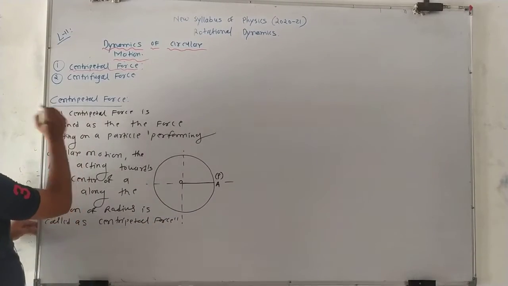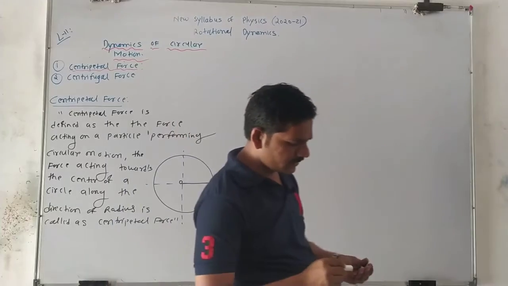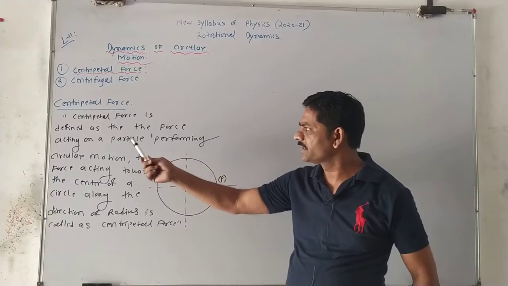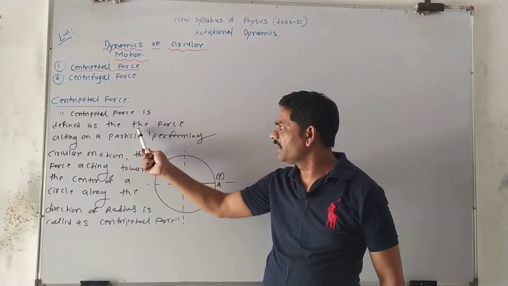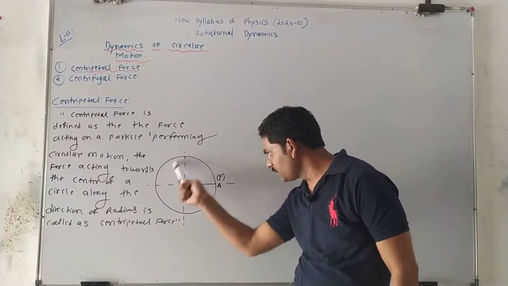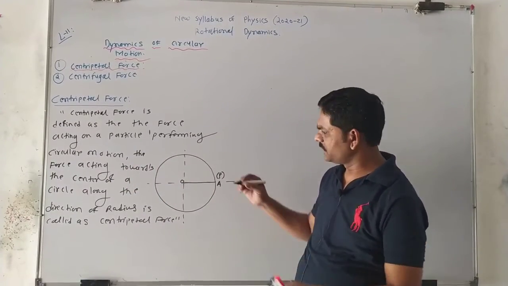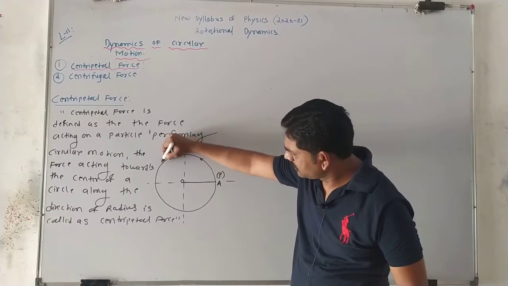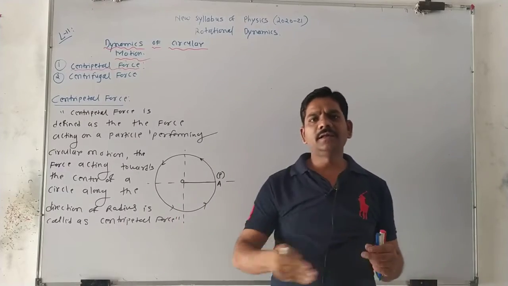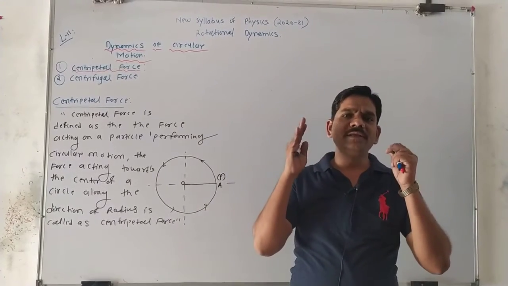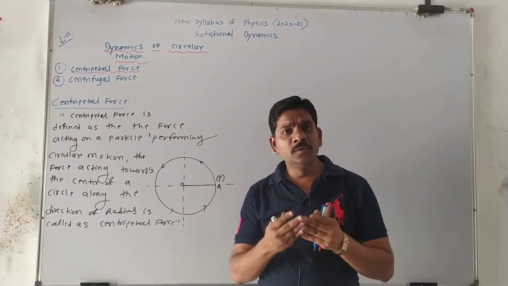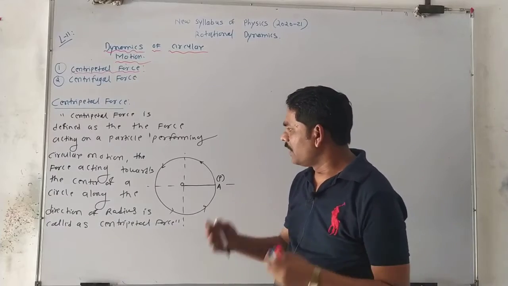Yes, boys. So what we learn here is that the force acts toward the center. Once again, the centripetal force is defined as the force acting on a particle performing circular motion. Suppose the particle is performing anticlockwise motion. Whenever the particle performs circular motion, that time the centripetal force always acts. How is the direction?